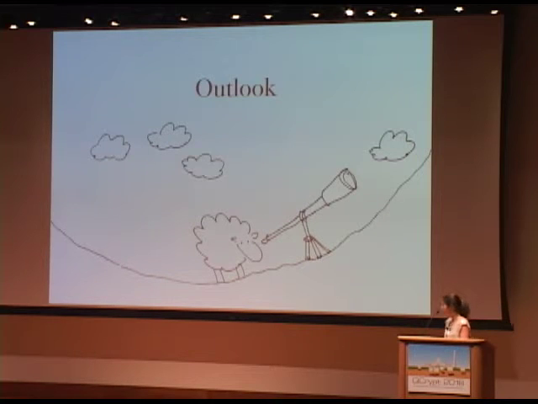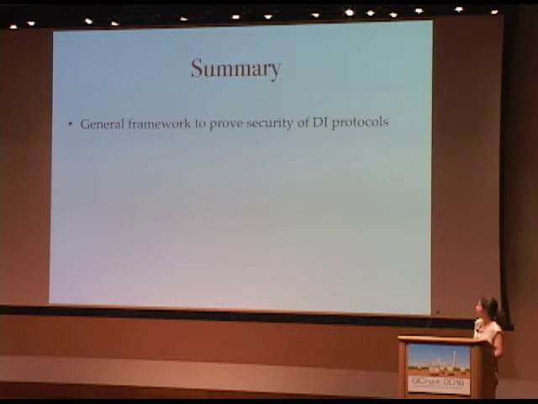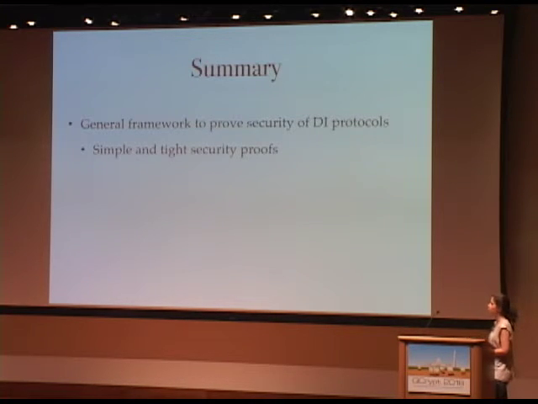Okay. So to finish, let me summarize what we have and what still needs to be done. We have a general framework to prove security of device-independent protocols. It allows us to get simple and tight security proofs.